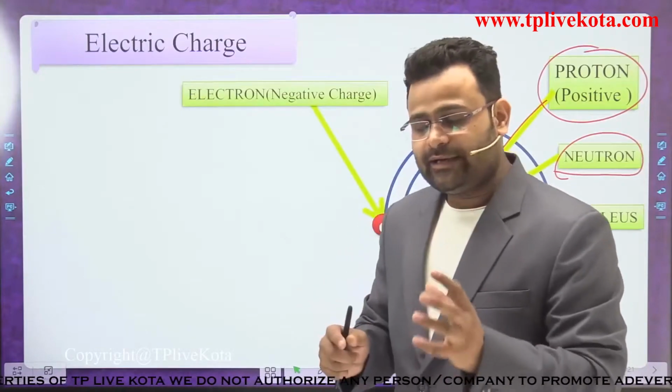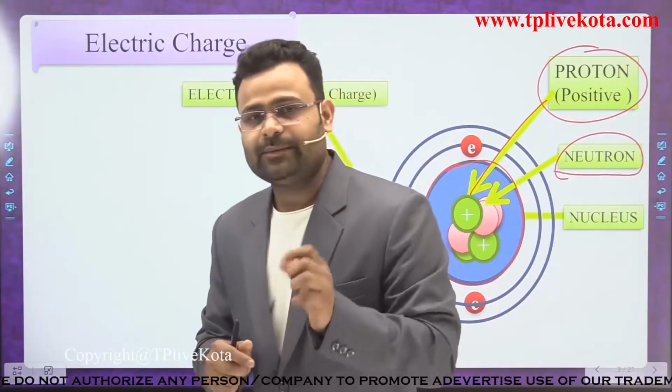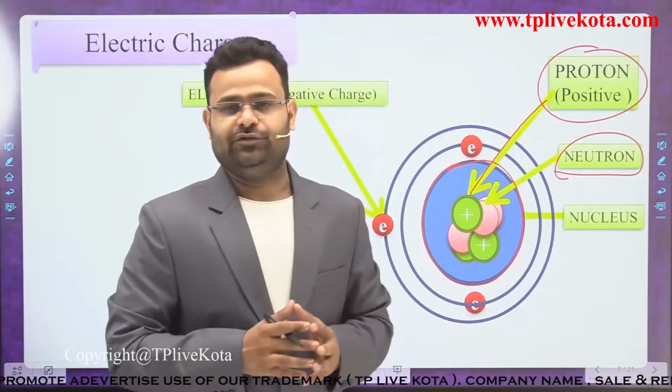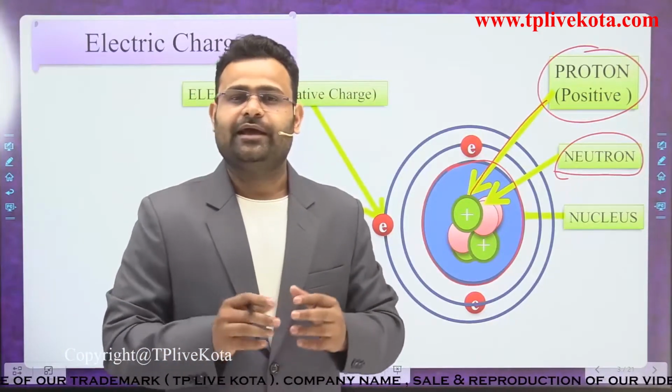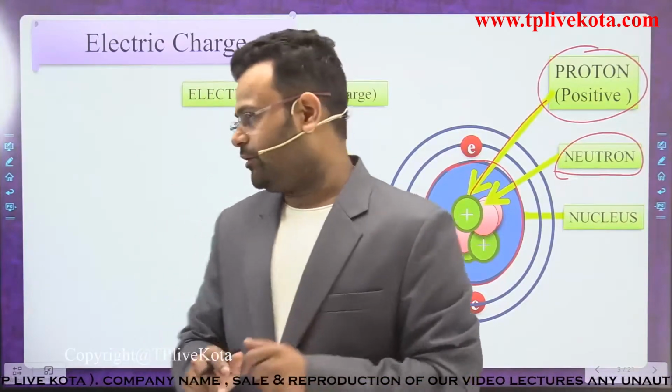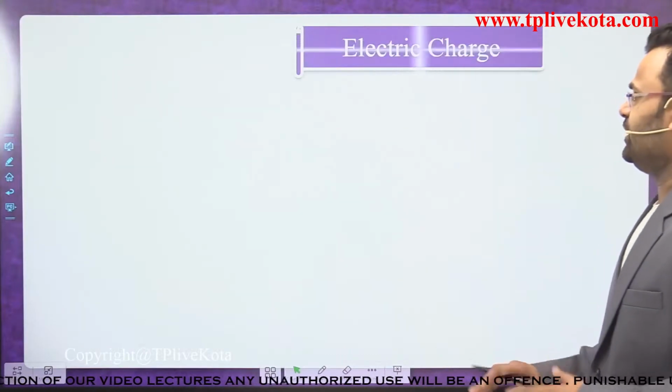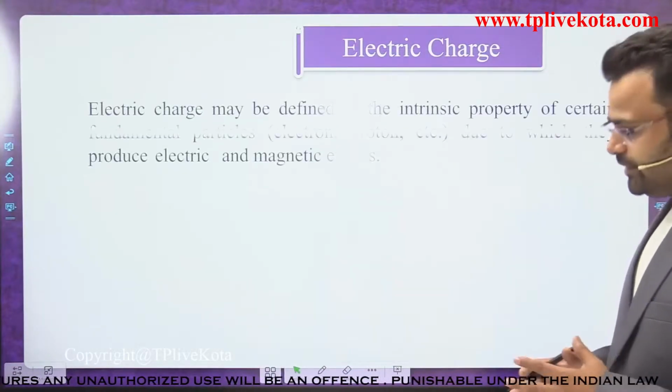Okay, in natural condition, an atom has an equal amount of positive charge and negative charge. That time we can say the atom is neutral. Okay, now we discuss the definition of an electric charge. What is the definition of an electric charge?